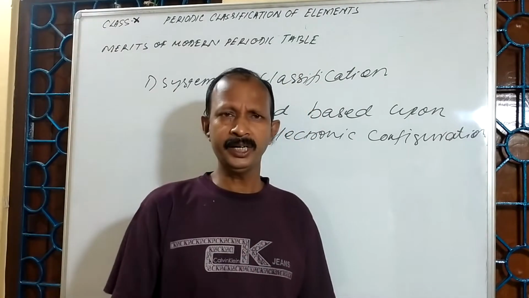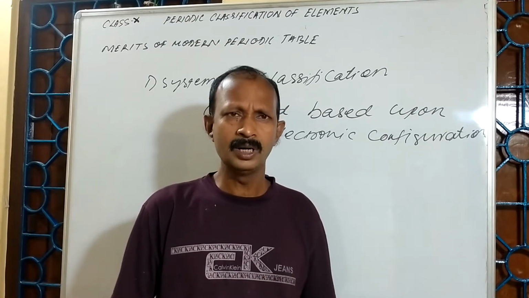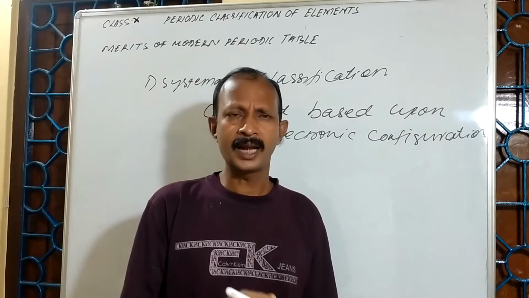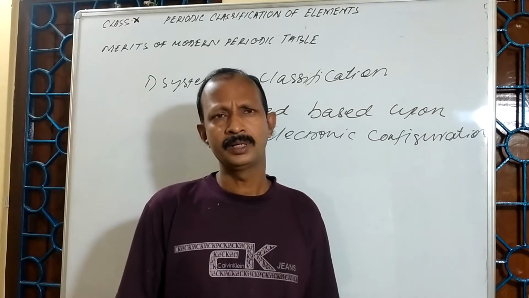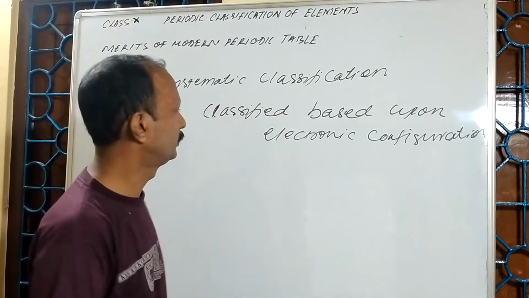So systematic arrangement of electrons according to the increasing order of atomic number is more justified than atomic mass of Mendeleev's periodic table.